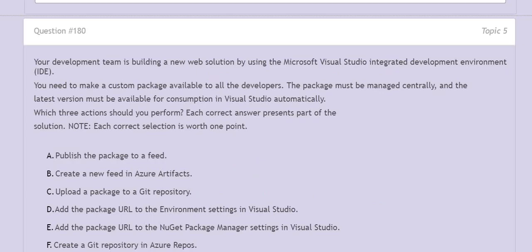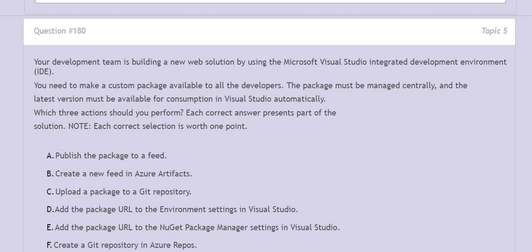Question is your development team is building a new web solution by using the Microsoft Visual Studio Integrated Development Environment, IDE. You need to make a custom package available to all the developers. The package must be managed centrally and the latest version must be available for consumption in Visual Studio automatically. Which three actions should you perform? Each correct answer presents part of the solution.